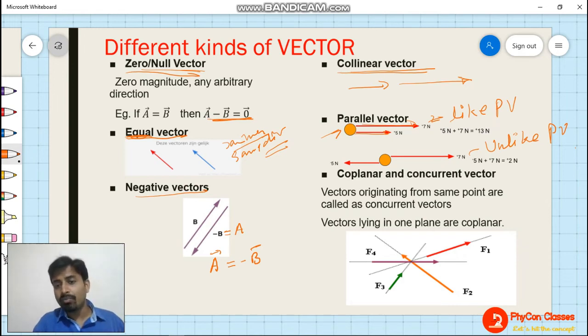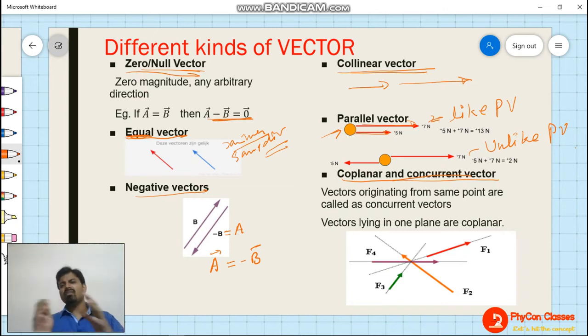Clear? Now, coplanar and concurrent. What is the meaning of coplanar? Planar means plane. Coplanar means the vectors that are in the same plane. And concurrent is defined as when a number of vectors emerge from a single point, they are coming out of a single point, or a number of vectors crossing at a single point. Then those vectors will be called concurrent vectors.